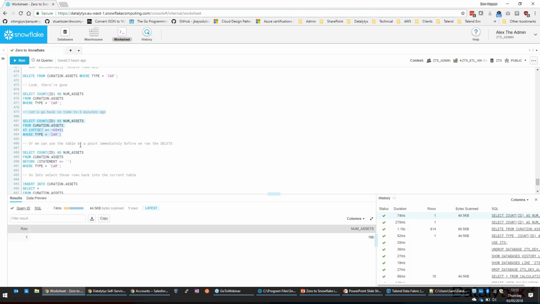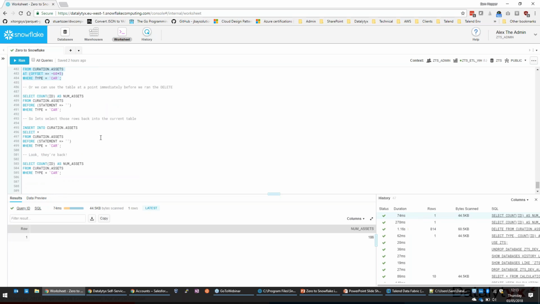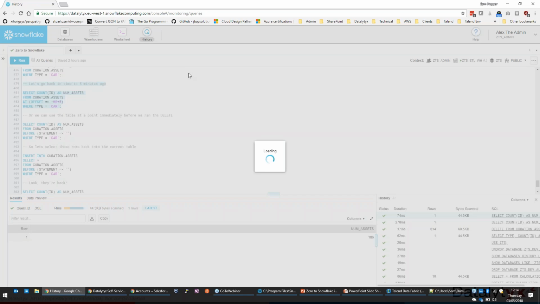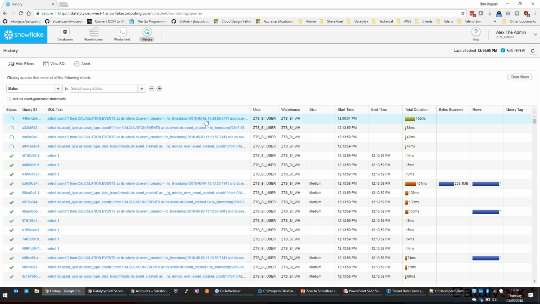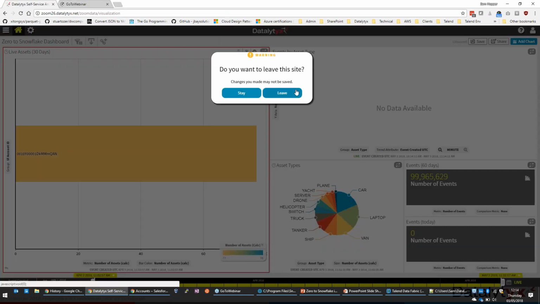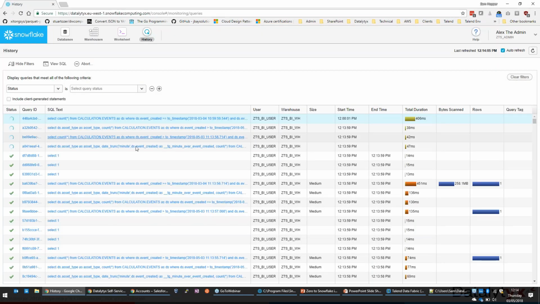Like I said, we can do it before point in time. And if we grab the statement ID, we'll see, just bear with me, just grab this from the history. So what I just need to do is move Zoom data off there, because otherwise it's going to keep filling up my history.